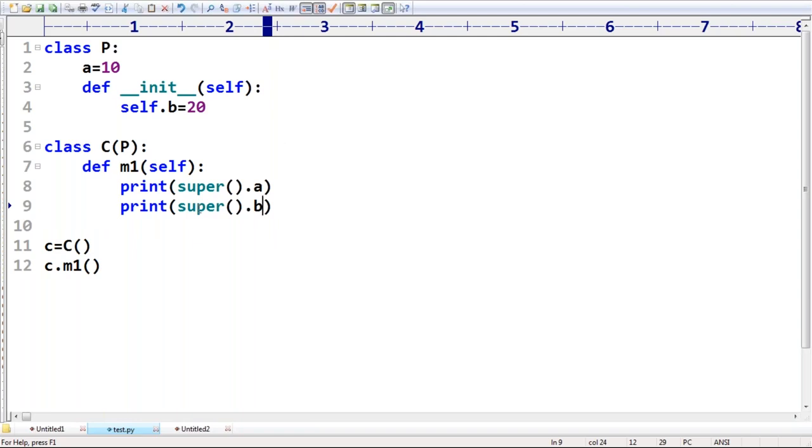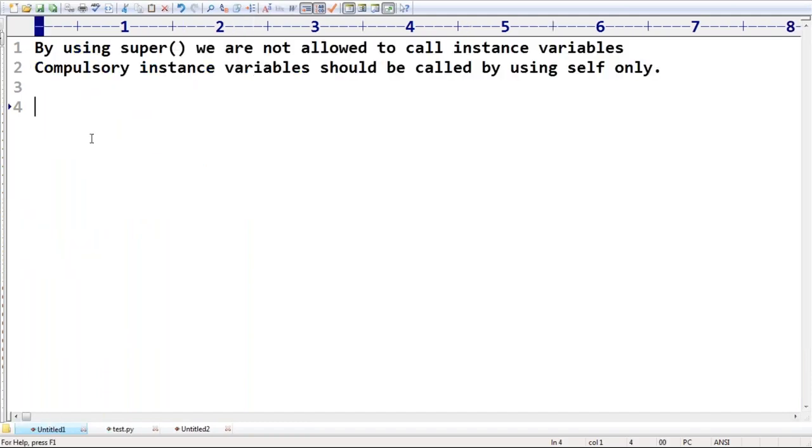So by using super, we are not allowed to call instance variables. We are allowed to call only static variables. Clear? Not required to give any explanation. Except this restriction, all members of the parent class by default you are allowed. Can you tell which members inside the parent class you can take?